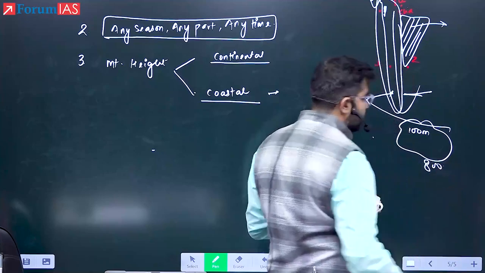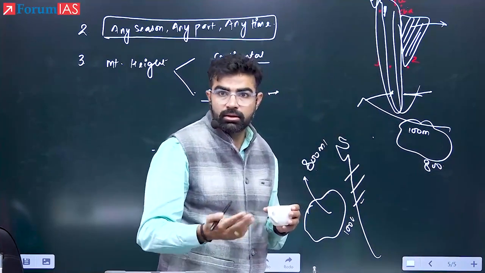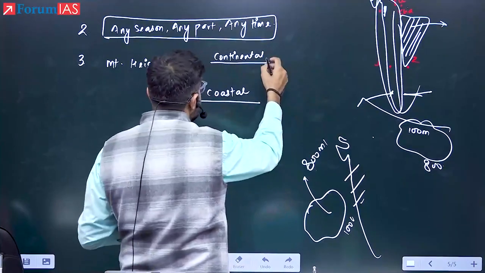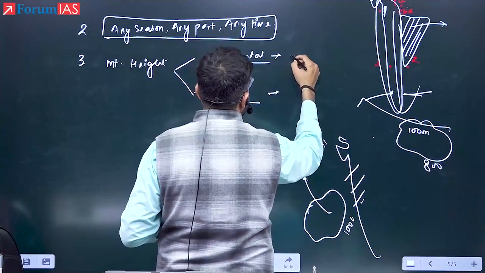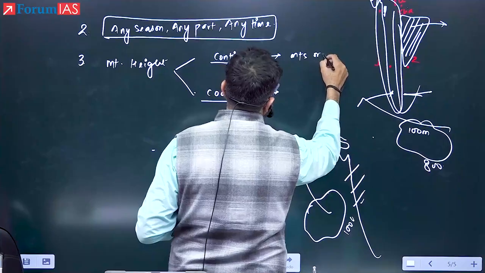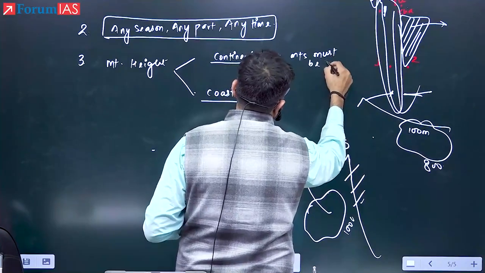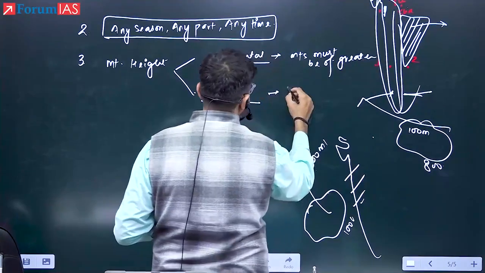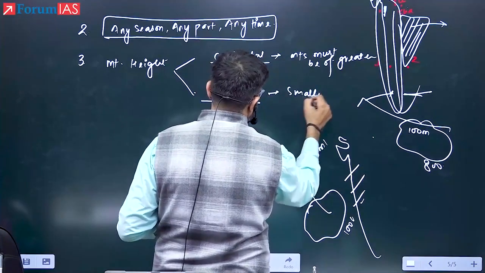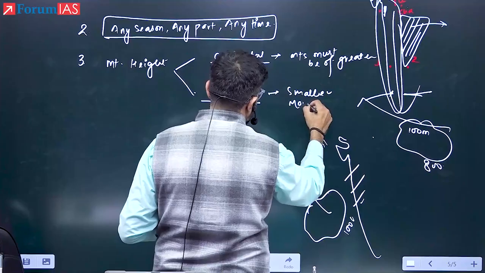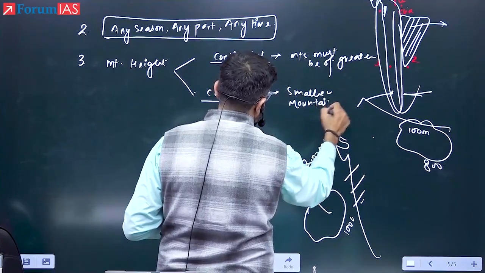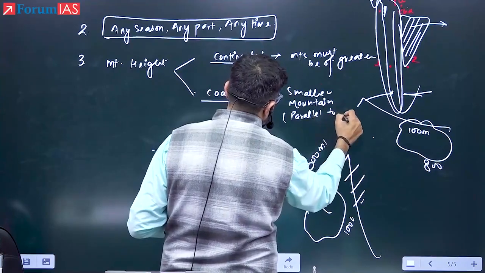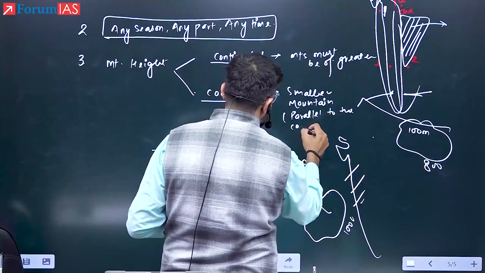So how much upliftment is required for good rainfall? Huge heights must be there. So please remember, for good rainfall to occur, continental mountains must be of greater height, while smaller mountains parallel to the coast can cause good rainfall.